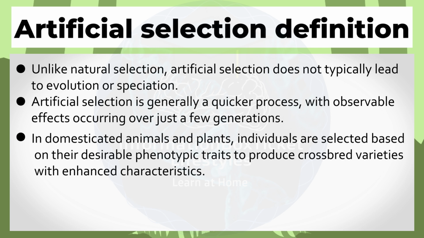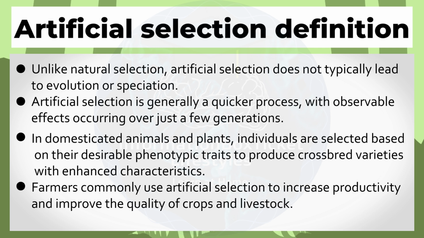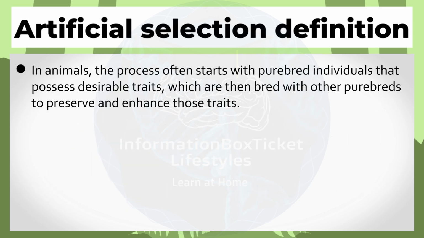In domesticated animals and plants, individuals are selected based on their desirable phenotypic traits to produce crossbred varieties with enhanced characteristics. Farmers commonly use artificial selection to increase productivity and improve the quality of crops and livestock. In animals, the process often starts with purebred individuals that possess desirable traits, which are then bred with other purebreds to preserve and enhance those traits.